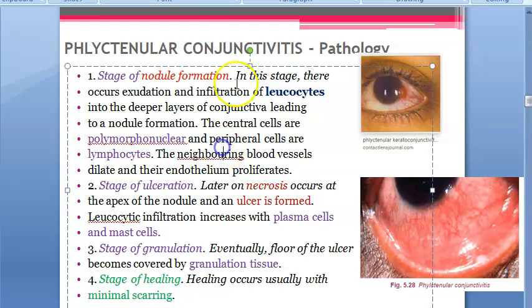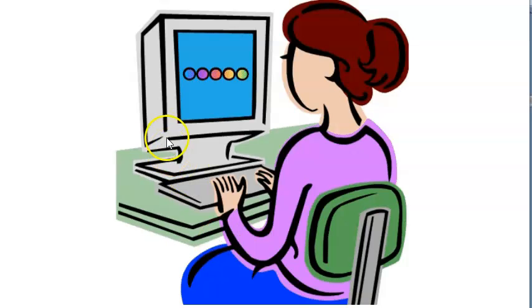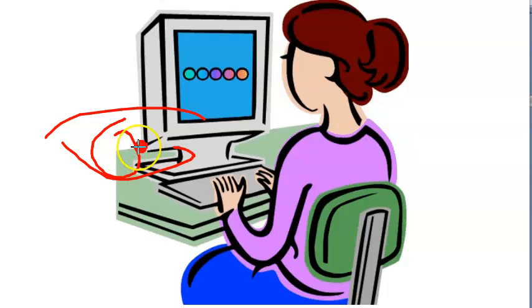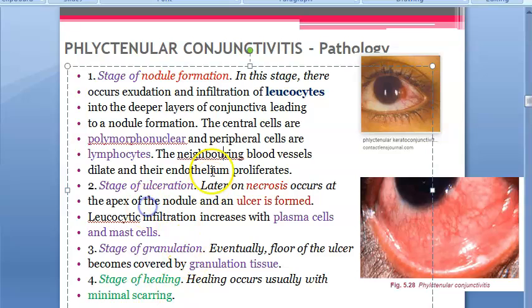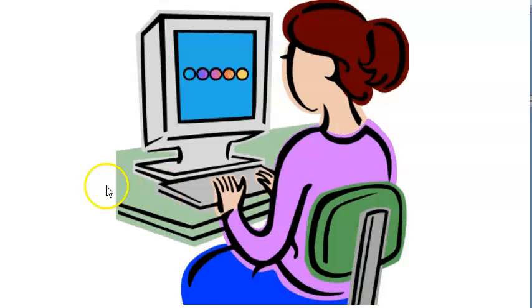So which are the 4 stages, guys, in Phlyctenular conjunctivitis? Just the conjunctiva. So what and all will happen? You will have nodule, necrosis, ulcer, granulation, healing. Very good. So those are the 4 stages. Now you try to say, guys, stage of nodule formation, stage of ulceration, stage of granulation, stage of healing. Very good, people.